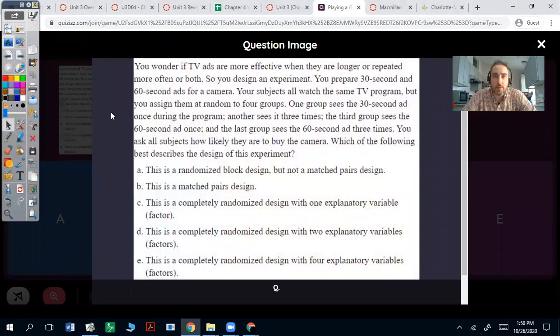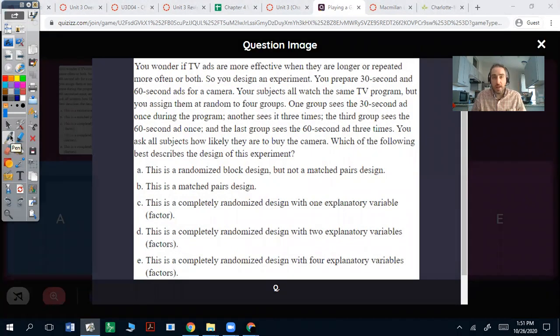You wonder if TV ads are more effective when they are longer or repeated more often, or both. So you design an experiment. You prepare 30-second and 60-second ads for a camera. Your subjects all watch the same TV program, but you assign them at random to 4 groups. One group sees the 30-second ad once during the program. Another sees it 3 times. The third group sees the 60-second ad once, and the last group sees the 60-second ad 3 times. You ask all subjects how likely they are to buy the camera. Which of the following best describes the design of the experiment?